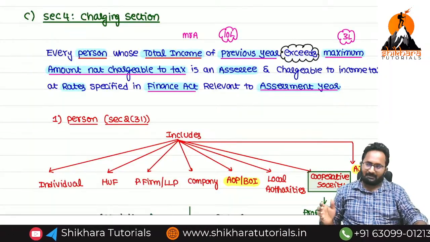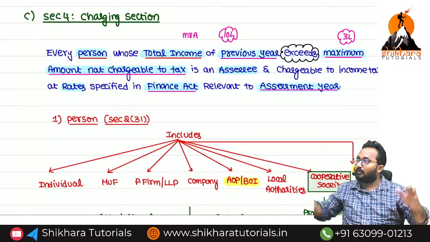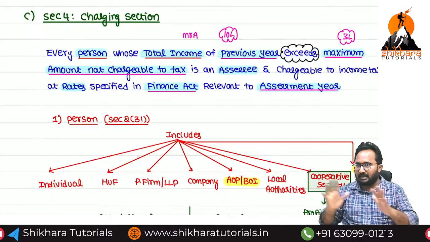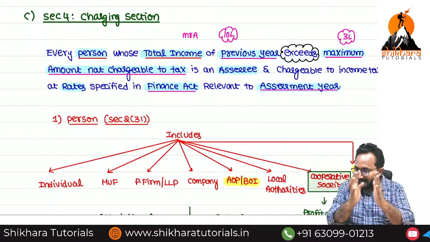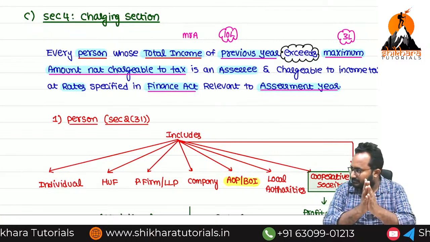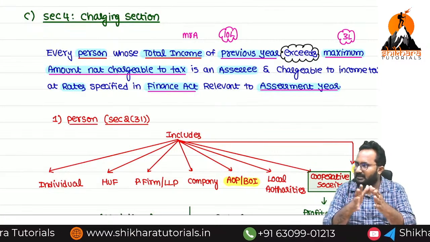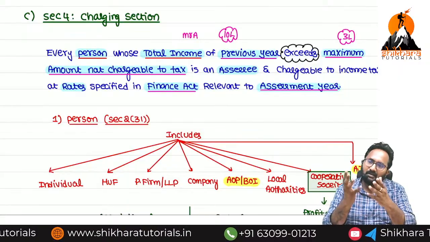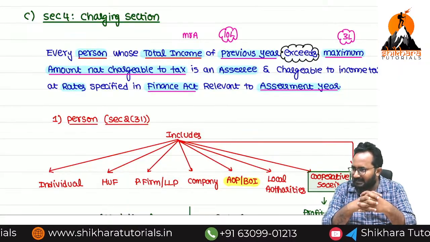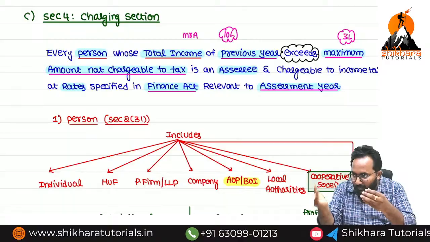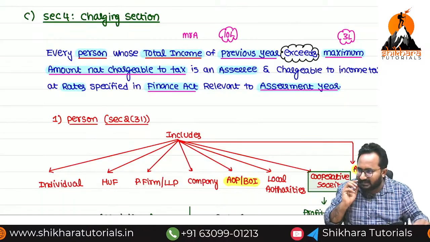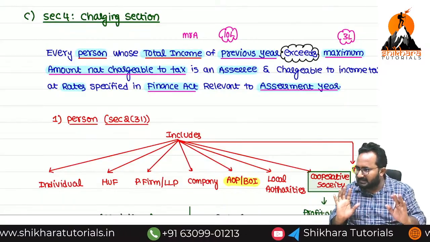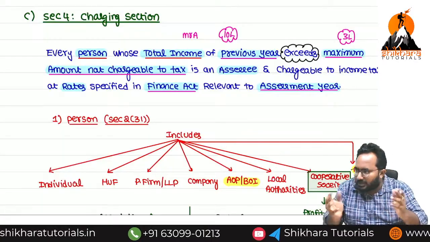Sir, suppose I have a 1 lakh salary income over the year. Over the entire 12 months, if I aggregate the salary, how much, ma? 1 lakh. So after removing the deductions, exactly it is 80,000. Do I need to pay the tax? No, because that amount is less than the how much amount, ma? Basic exemption limit, not 3 lakh. Less than the basic exemption limit. That's why there is no need to pay the tax.